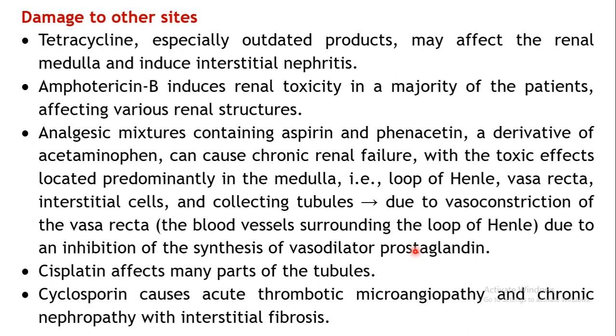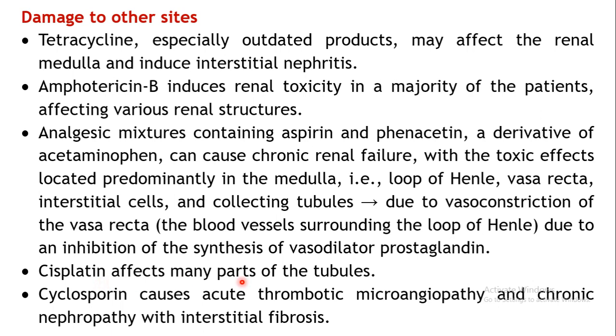Basically analgesics or NSAIDs, their main mechanism of action is COX inhibition, which will inhibit the synthesis of prostaglandin. COX is the enzyme involved in the synthesis of prostaglandin, which is inhibited, as a result of which the vasodilatory action of prostaglandin is blocked and vasoconstriction is produced. So this is involved in the damage to the medulla region.